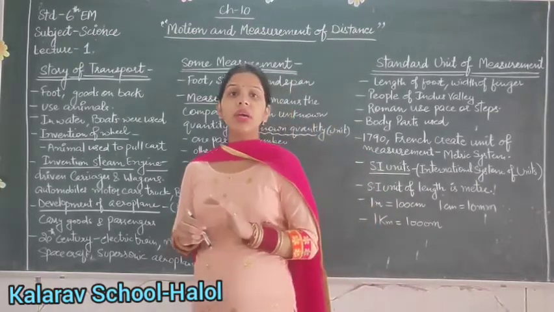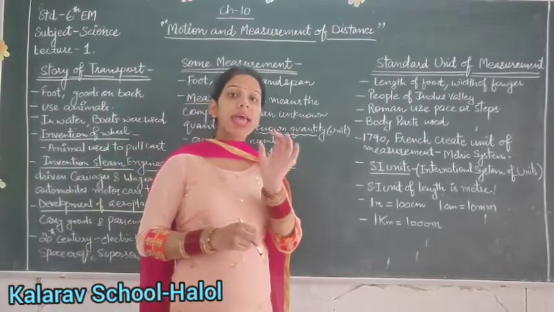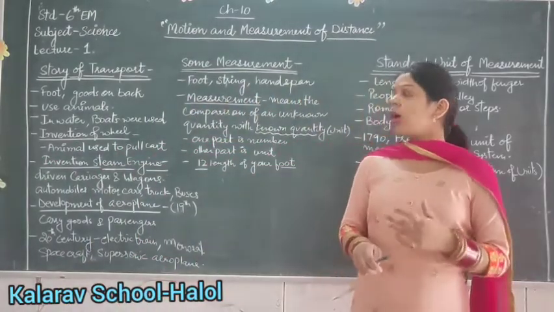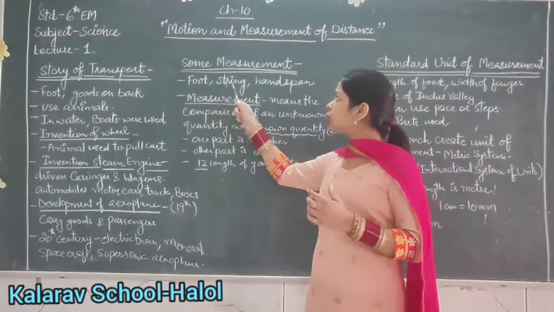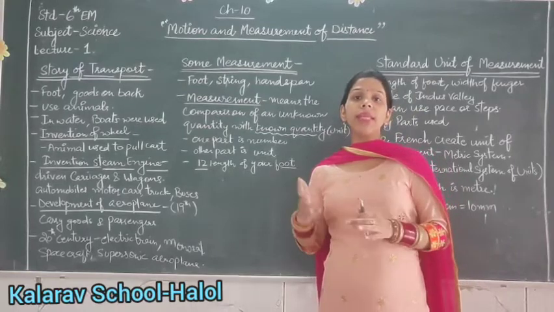So it is difficult to know the exact length of that particular object. In ancient times, foot, string and handspan were used to know the length, breadth and height of any object.